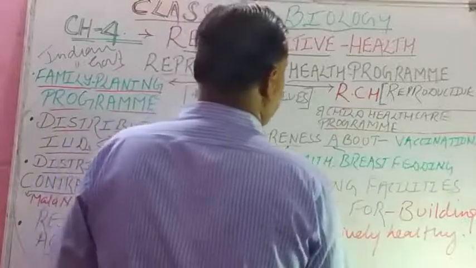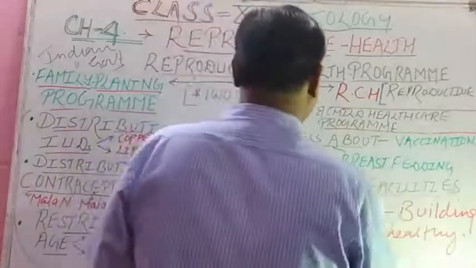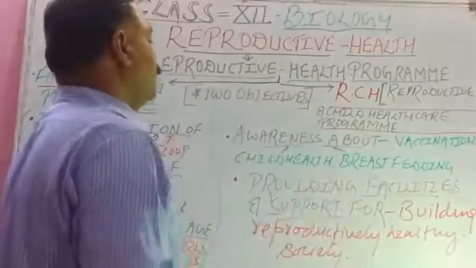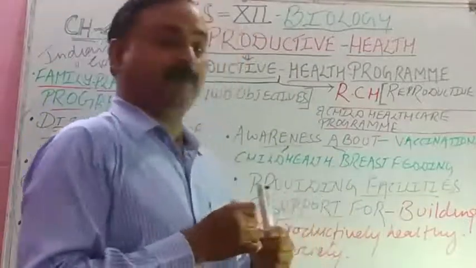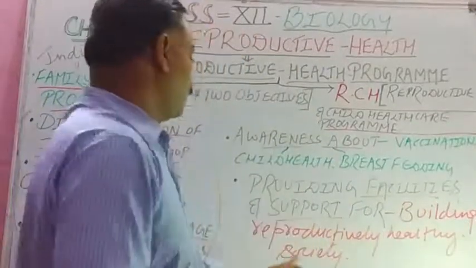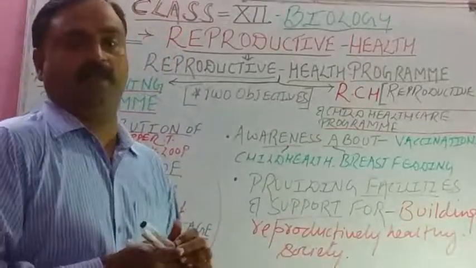These are the kinds of facilities and support related to medical facilities, funding and all. So these are the two factors, isn't it?